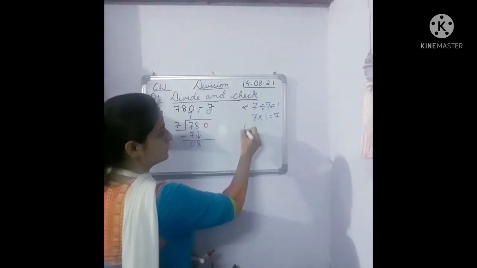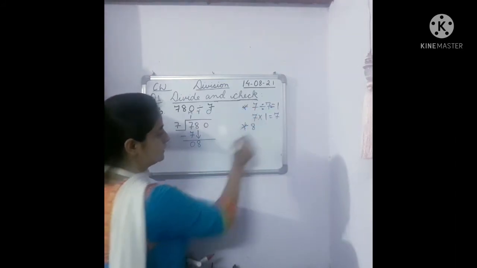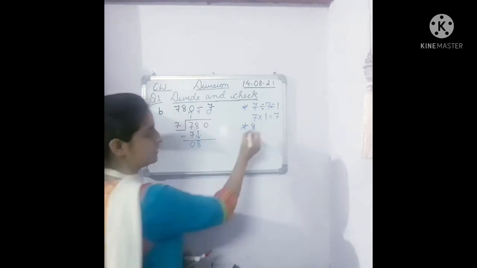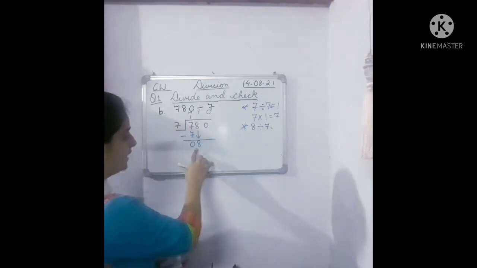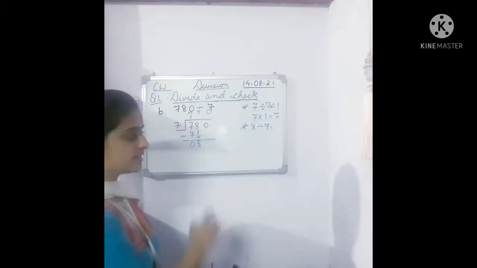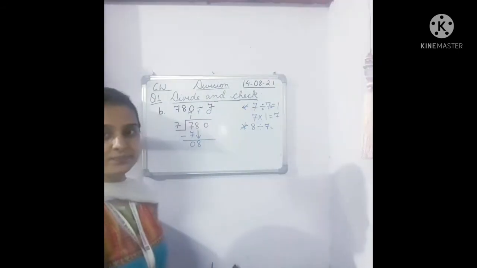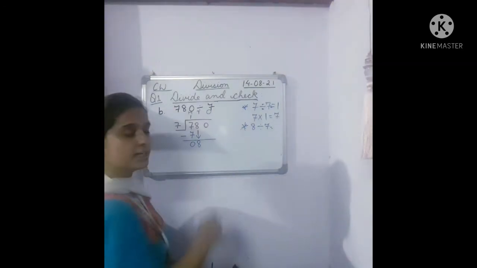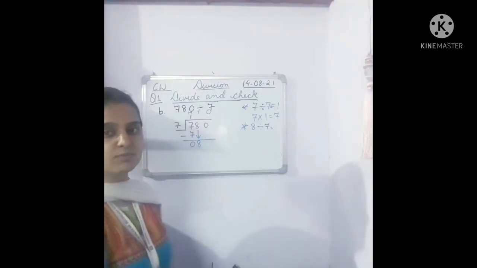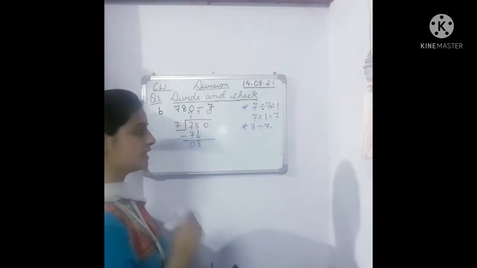That is 8. Now what are we going to do, children? Second point. We are going to divide 8 by 7. So children, 8 is bigger than 7. Does 8 come in the table of 7? No, right? So we will see the number which is less than 8.